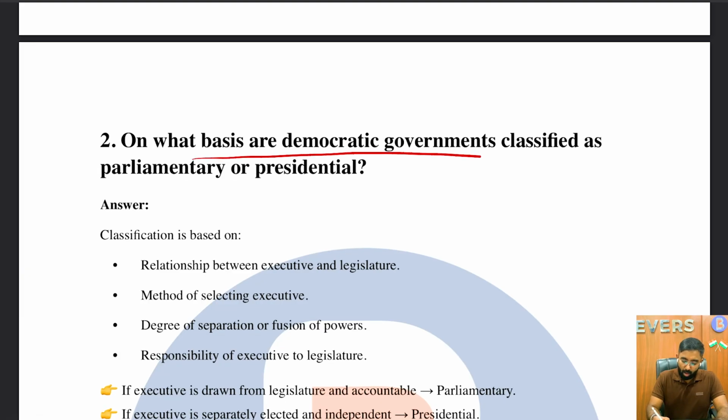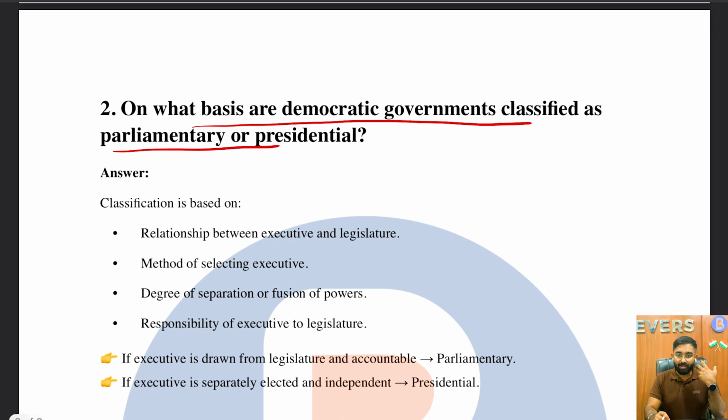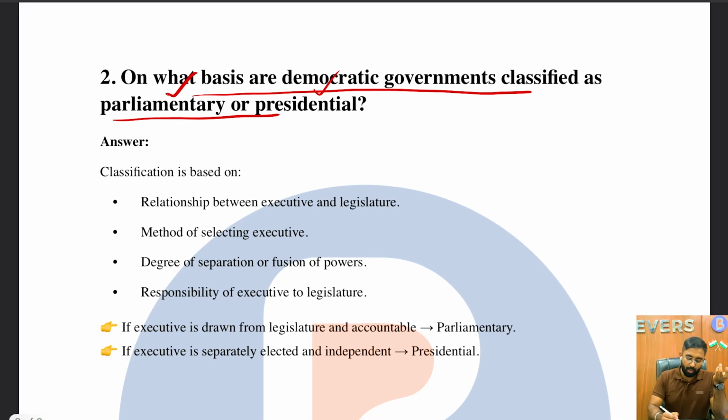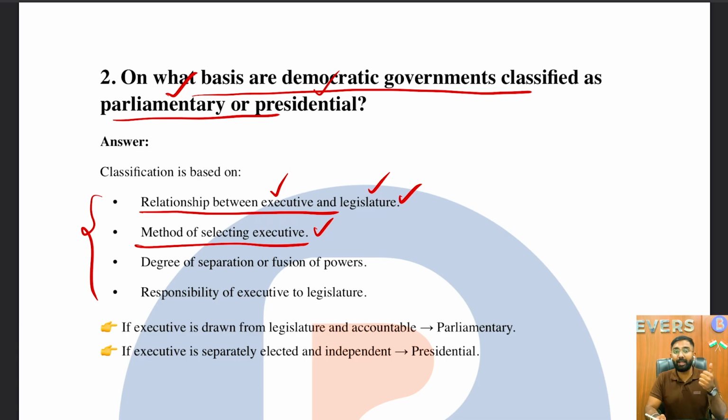Next: on what basis are democratic governments classified as parliamentary or presidential? This directly talks about the classification of democracies based on whether they are parliamentary in form or presidential in form. So the classification can be made on four important aspects. One is the relation, how the relation they share with respect to the executive and the legislature. The method of selecting the executive: are the executives directly nominated, or do the common people elect their representatives who form the legislature, and from the legislature, the Council of Ministers, the executive, is nominated or formed?